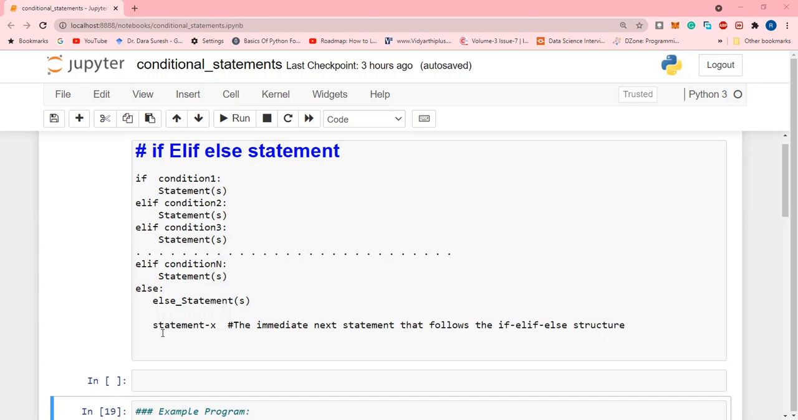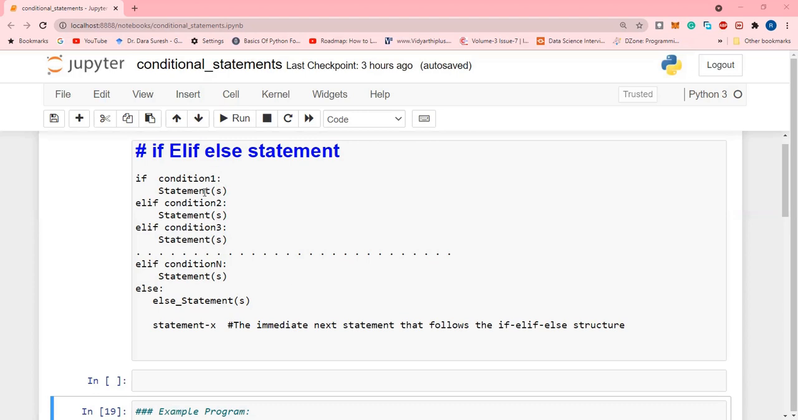Now what is the execution process of the elif statement in Python? The execution process starts from condition 1. It evaluates condition 1. If the condition is true, the set of statements following condition 1 will be executed. The remaining structure is ignored when condition 1 becomes true.